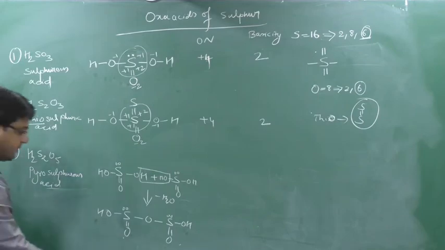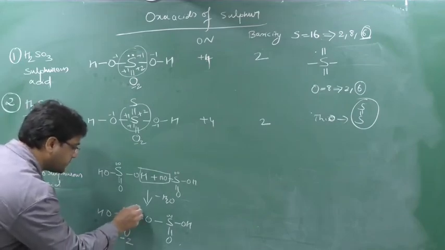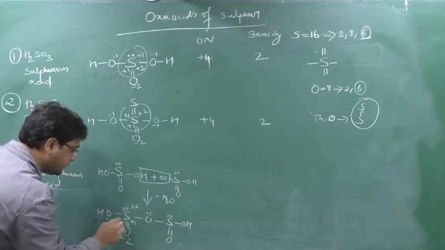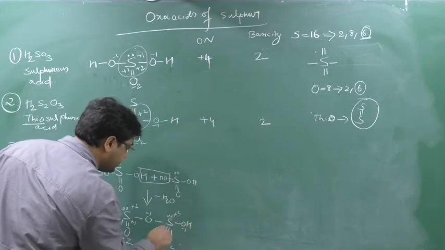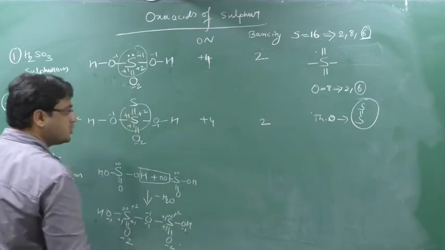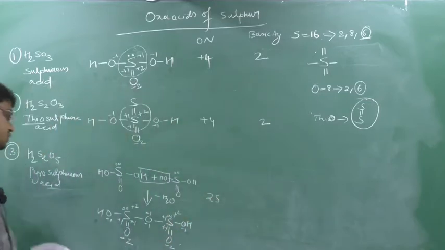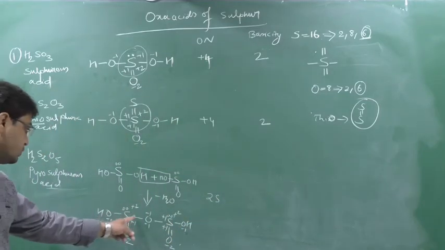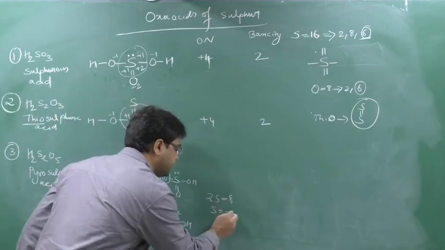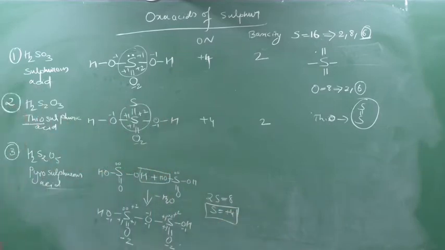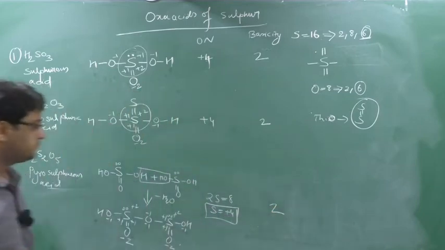If you see the oxidation number here, -2, here it will come +2, -1, +1, -1, +1. Similarly here -2, +2, here -1, +1, here -1, +1. So we have 2 sulfur. And these 2 sulfur share how many oxidation number? +2, +1, +3, +1, +4, +4, +8. So 2 sulfur have +8, and each S has +4 oxidation number. What is the basicity? The number of hydrogen associated with oxygen. How many hydrogen are associated with oxygen? 2 hydrogen. So basicity is 2. Write down this.